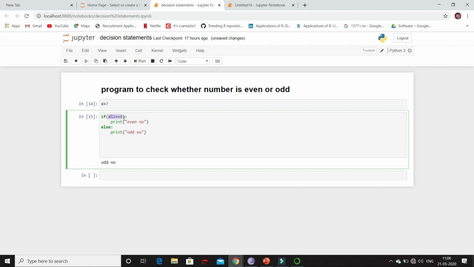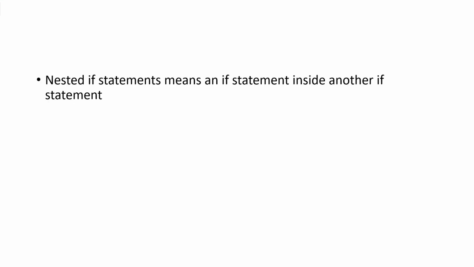Till now we have seen one condition, but what if we have more than one condition? When we have more than one condition, we either use nested if or if-elif ladder. But when to use nested if and when to use if-elif ladder, that you will understand further. But now quickly let's look into syntax and flowchart of both of these. Nested usually means we have one statement inside another statement. So nested if statement means we have one if statement inside another if statement.